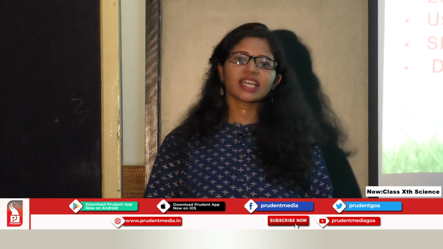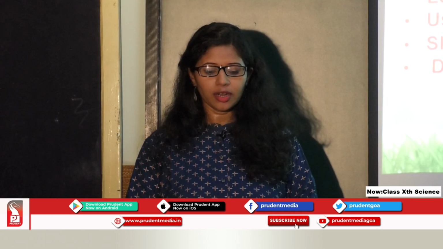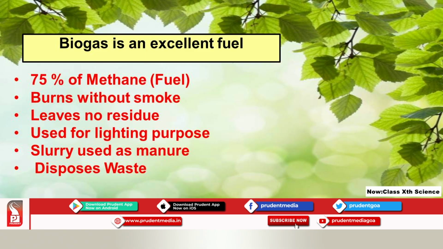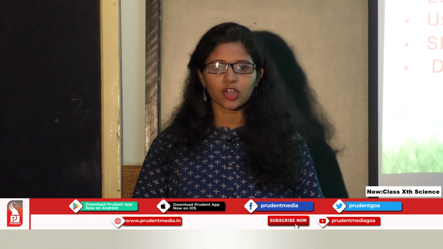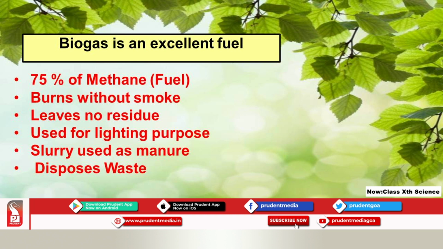Now, biogas is said to be an excellent fuel because it contains around 75% of methane, which improves its fuel efficiency, helps in burning, and provides a lot of heat. It burns without smoke, it leaves no residue, and it is used for lighting purposes, and the slurry is also used as manure. A very important point, I would say, is that it helps to dispose of waste. So this biogas is actually obtained from biomass, which is all the waste material.